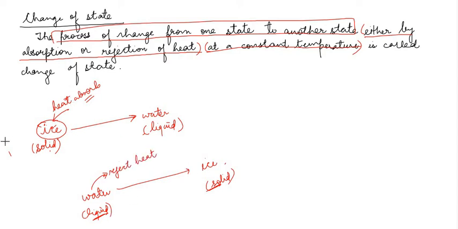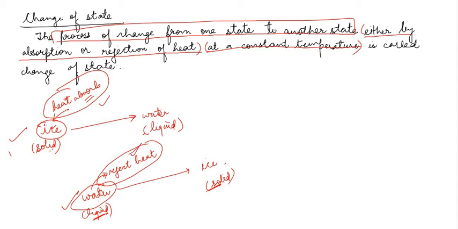So you see both of these examples now. In the first case, the ice absorbed the heat to change its state. In the second case, the liquid water rejected heat to change its state. So either of the two things must happen when there is any change of state. So that is what we have written in the definition. The process of change from one state to another state, either by absorption, या तो heat absorb करेगा वो substance, or by rejection of heat, या तो वो heat reject करेगा, lose करेगा, emit करेगा, radiate करेगा.